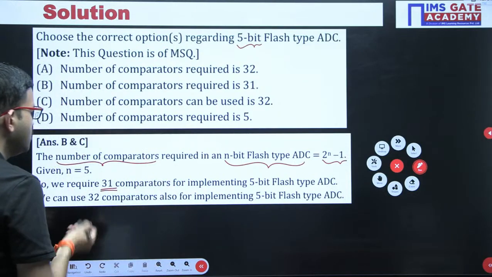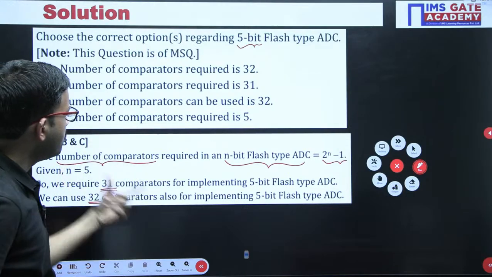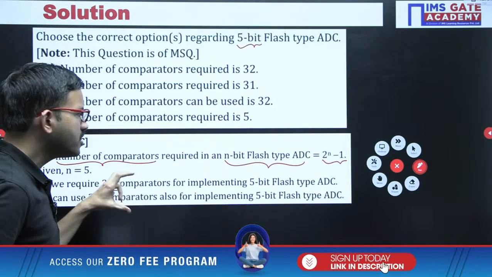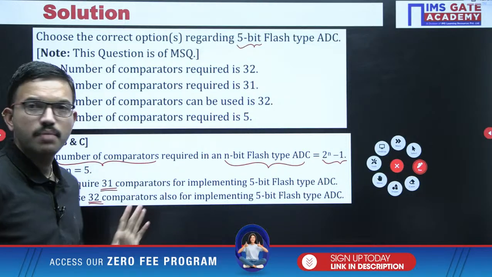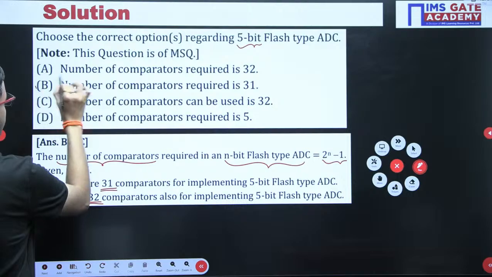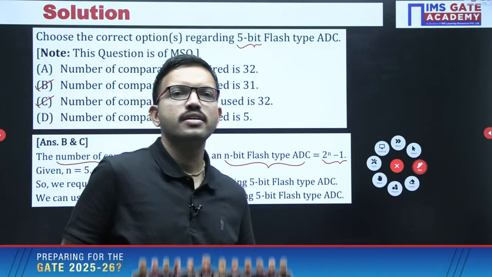So that is the reason the flash type ADC you can implement with the help of 32 comparators also, with the help of 31. But among these two, minimum means 31. Okay. But we can implement with the help of 32 comparators also. Right. So for this question, 2 choices are correct, option B and option C.